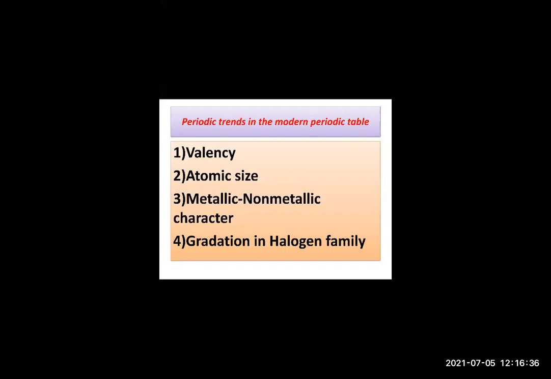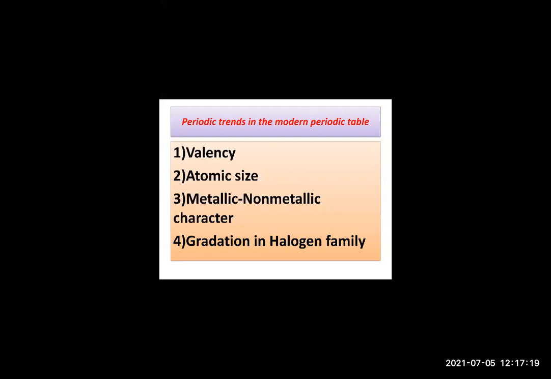Okay, now listen. What happens when the properties of elements, which are the two properties which we are studying? Chemical and physical property. So whenever physical or chemical properties of elements in a group or in a period, you know there are 7 periods and 18 groups, are compared, we find that a certain regularity is observed in the variations. That type of regularity observed in their variations is called periodic trends in the modern periodic